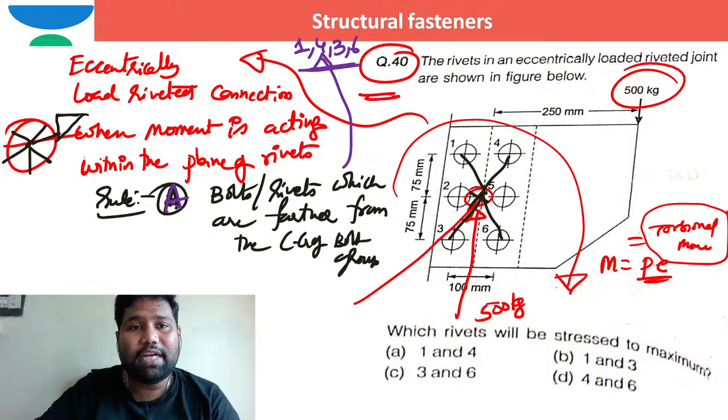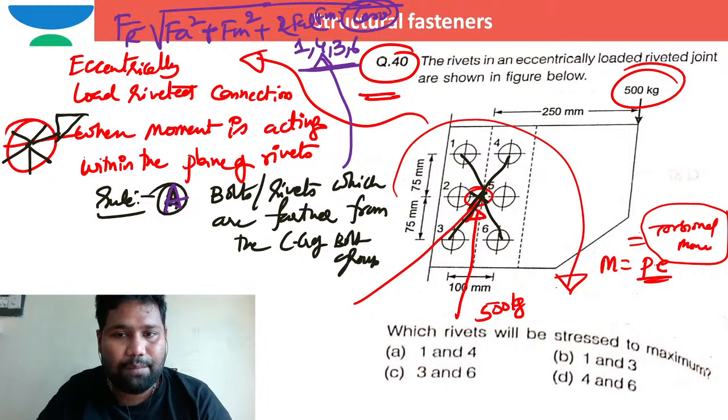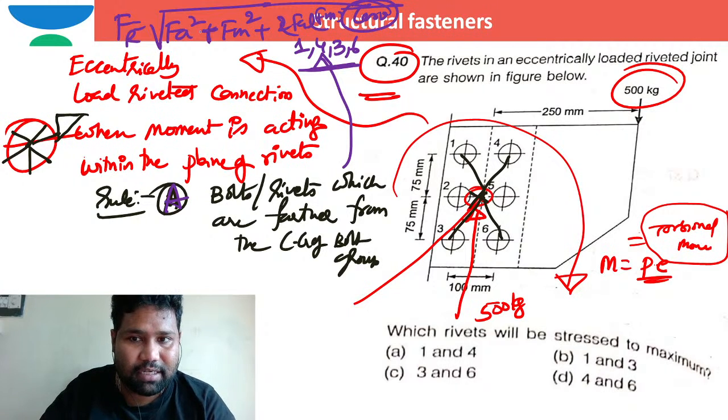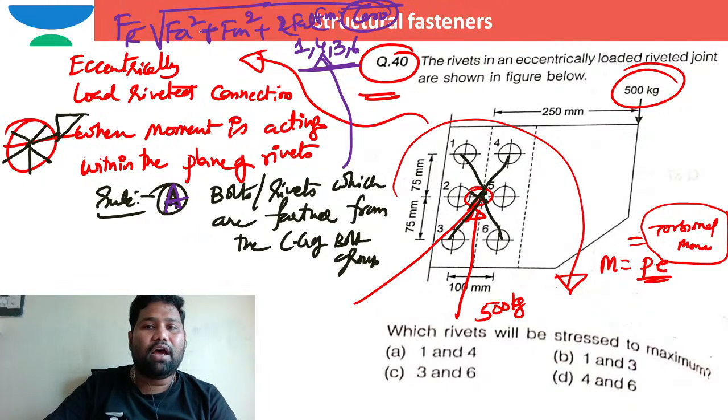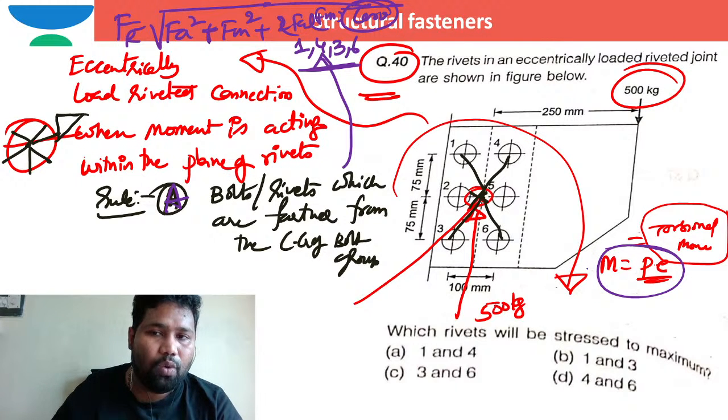If you take the resultant stress, it is the square root of the axial stress squared plus the stress because of the bending moment squared plus 2 Fa Fm cos theta. So when theta is less, this resultant stress will be more, right? Theta is the angle between the axial stress and the stress because of the torsional moment.